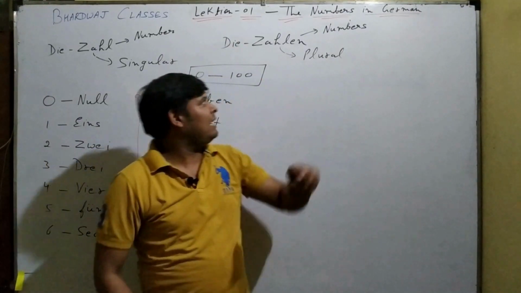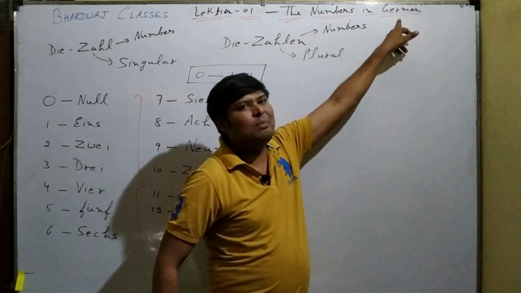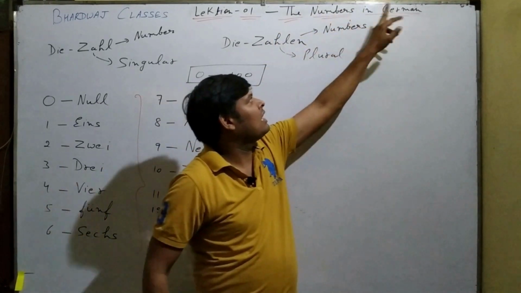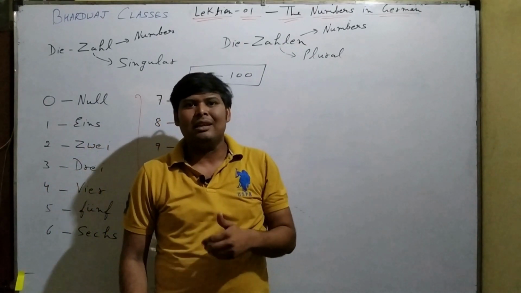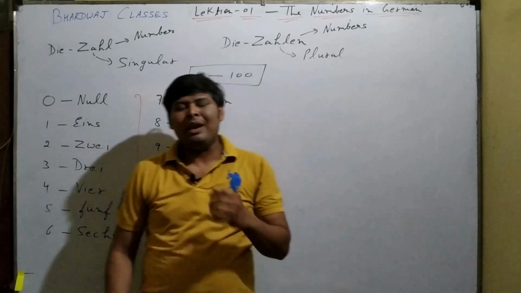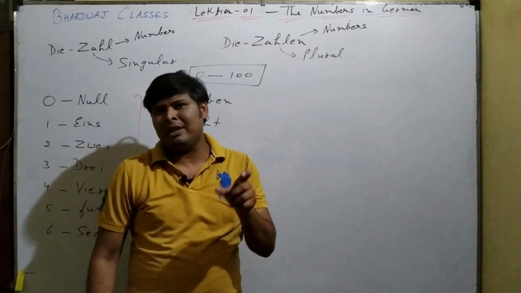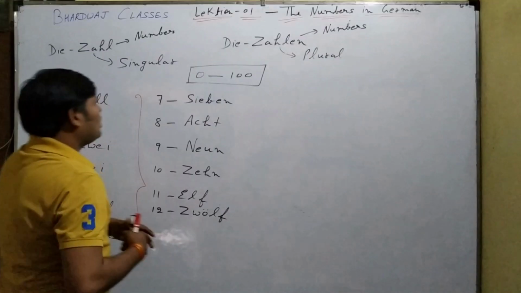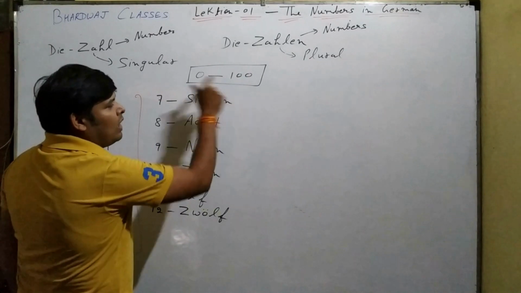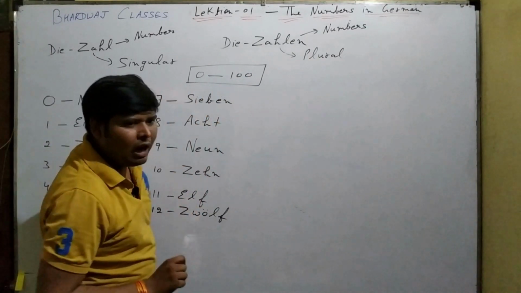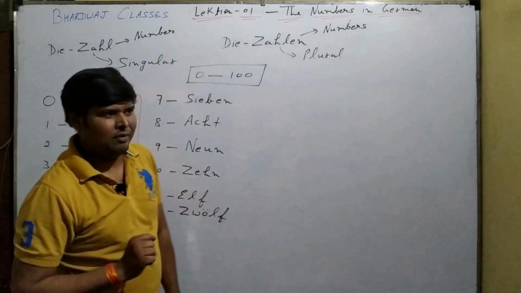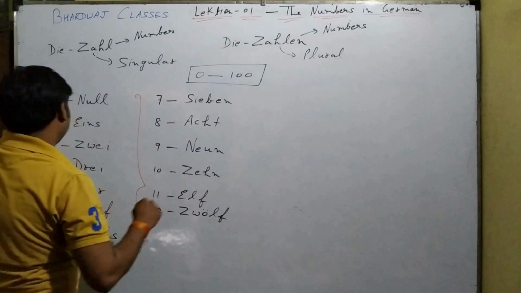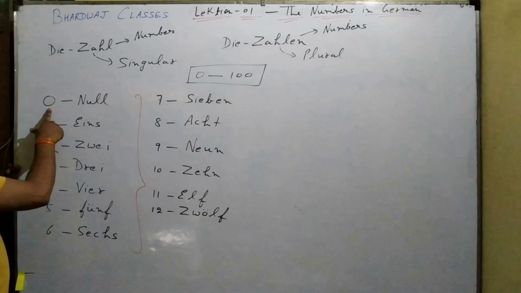So today's topic is the numbers in German language. How we will pronounce numbers in German. We will be learning this with a very simple trick. We will do from 0 to 100, how we can write and pronounce the number system in German language. Okay, let's get started.